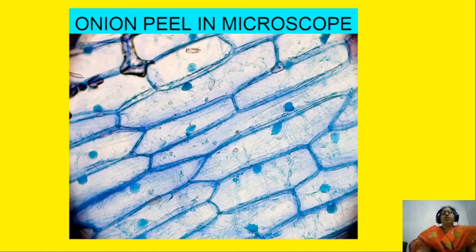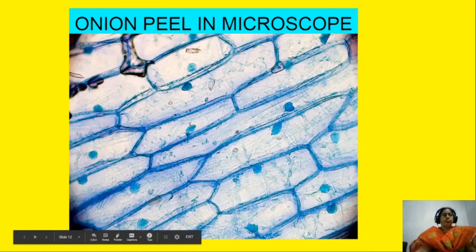It is an onion peel, and here we are observing some cells in this microscopic slide. This is a slide.